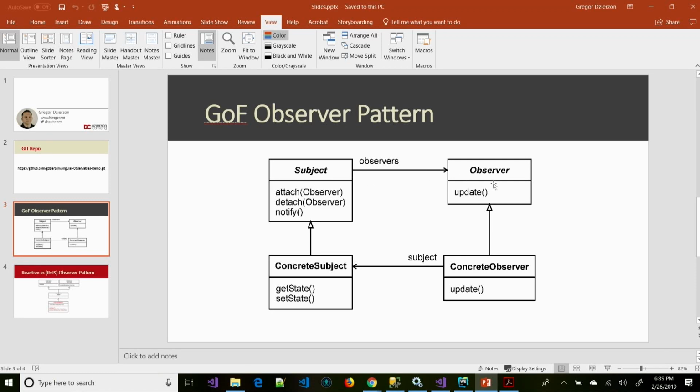Now, the top here, the subject and the observer, those are our abstract classes or interfaces. And then we've got a concrete subject and a concrete observer that implement that. The way this basically works, if you notice here in this pattern, our subject has the ability to attach an observer and detach an observer. So for instance, if I go to a different view, that view might be the observer, and it's going to say, hey, I'm interested in anytime there's a change, so I've attached to that subject. And then after that, I could detach, like if I close out of that view, I don't want those notifications to keep going to a view that's not visible right then.